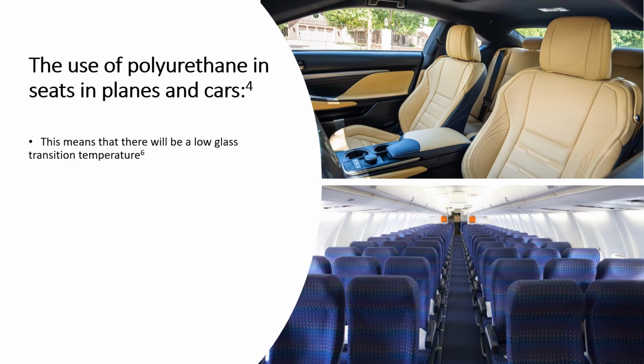Due to the low glass transition temperature, the temperature will almost always be above the Tg, resulting in a soft and flexible solid. It is in the rubbery state. This is necessary for seats in planes and cars as the polymer will be soft, which is ideal for comfort and relaxation.